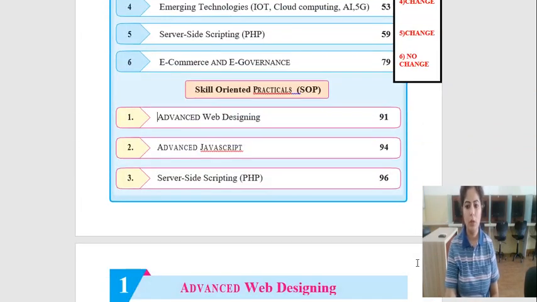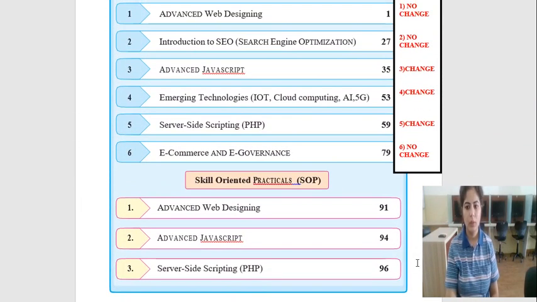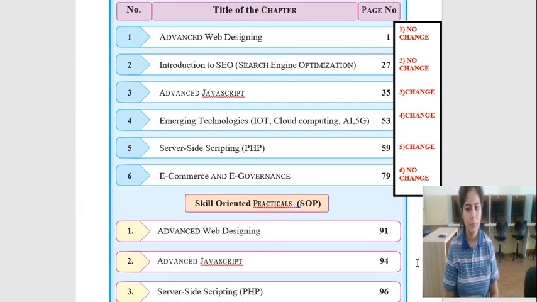This is the index of your book. There are a total of 6 units: web designing, search engine optimization, JavaScript, emerging technologies, server-side scripting, e-commerce and e-governance.